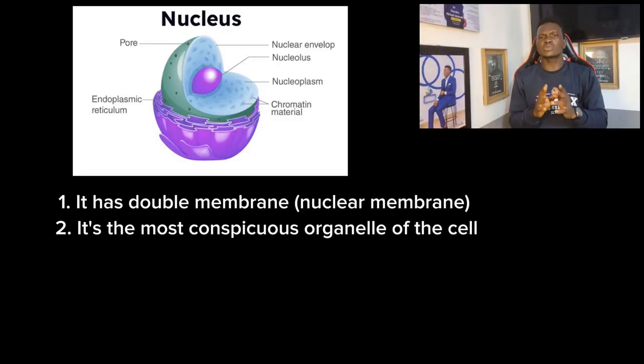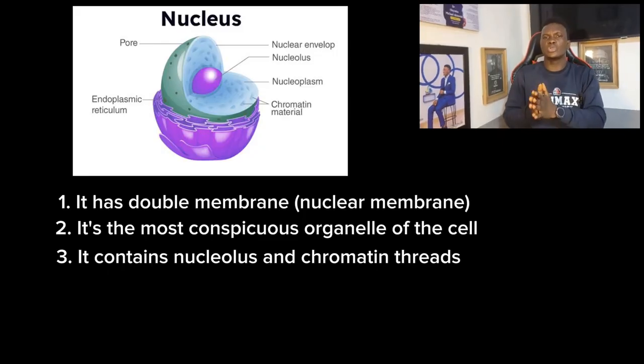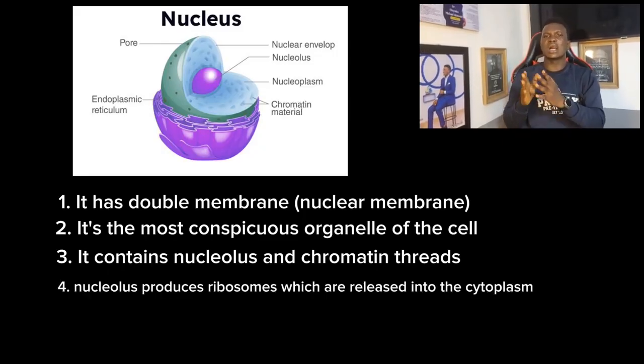Now this nucleus contains two major parts, which are the chromatins and the nucleolus. The chromatins are tiny structures of DNA or chromosomes that are present within the nucleus. Then we also have the nucleolus. The nucleolus is the fluid structure inside the nucleus, and this nucleolus produces what we call ribosomal RNA.